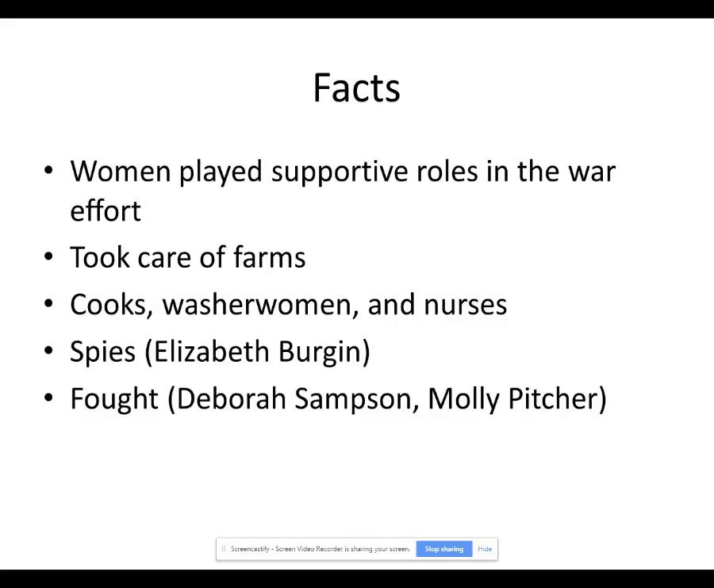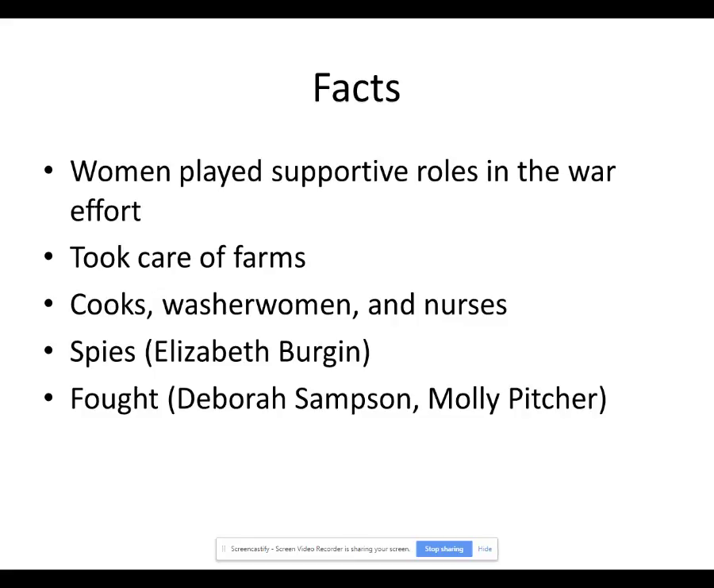Other women, very brave women, actually became spies, and they would bring British information over to the colonist side or even help colonist prisoners escape from the British jails. Elizabeth Burgin was one of those people. She helped colonists escape from a British jail in New York. She had to flee for her life when the British officials found out what she had done.